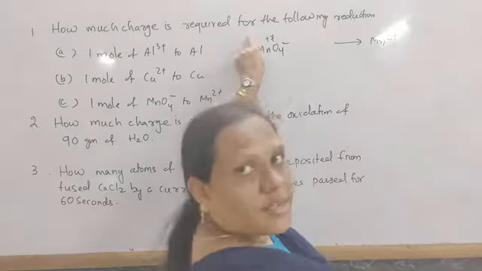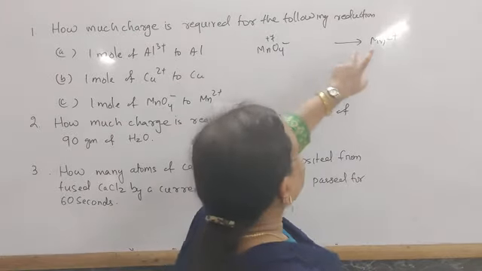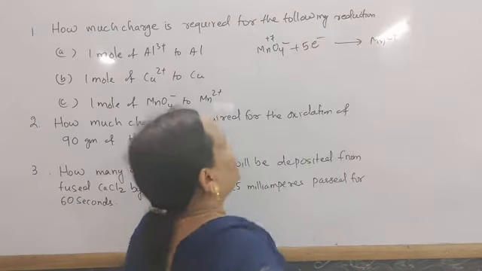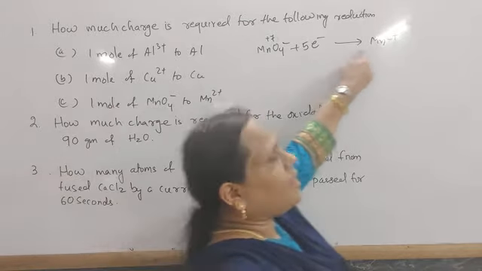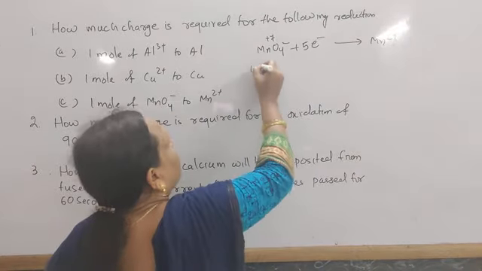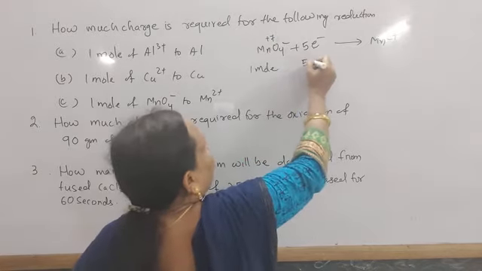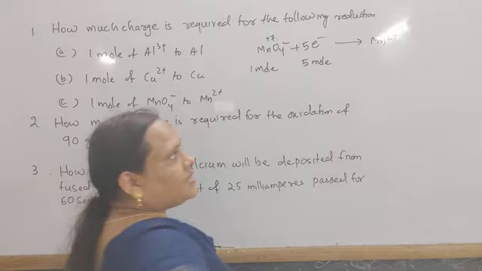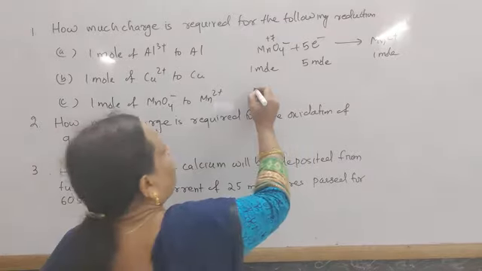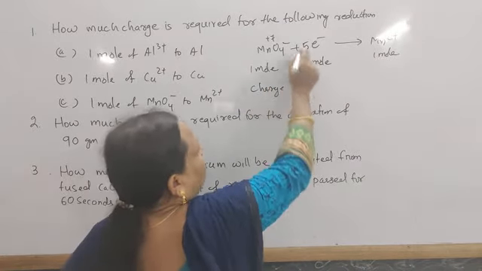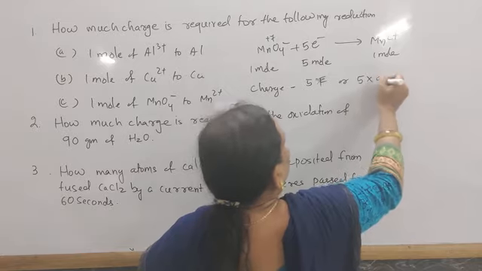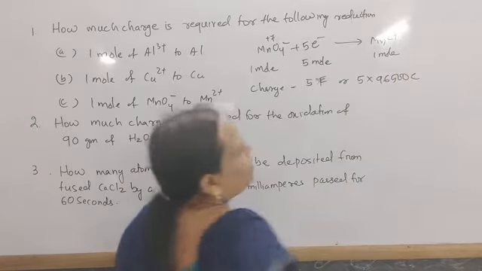For the conversion of plus 7 to plus 2, it gains 5 electrons. So for the formation of 1 mole of Mn2+ it requires 5 moles of electrons. The charge is 5 Faraday, or 5 into 96,500 coulomb.